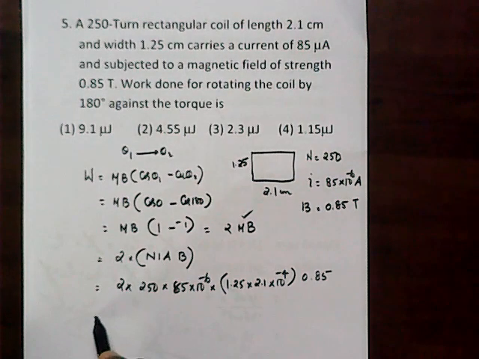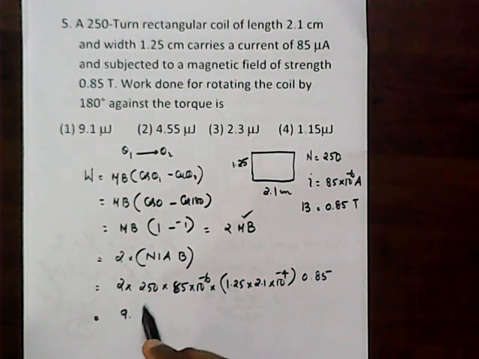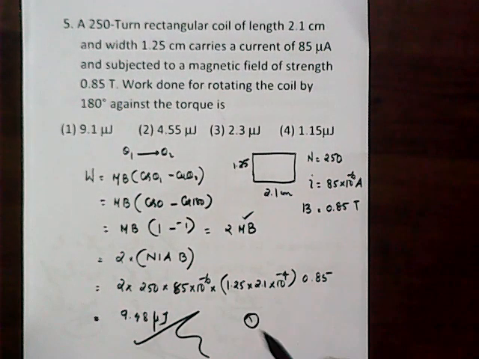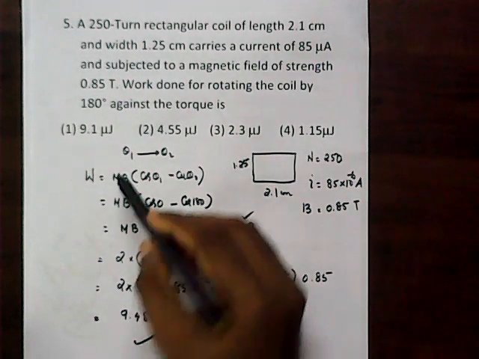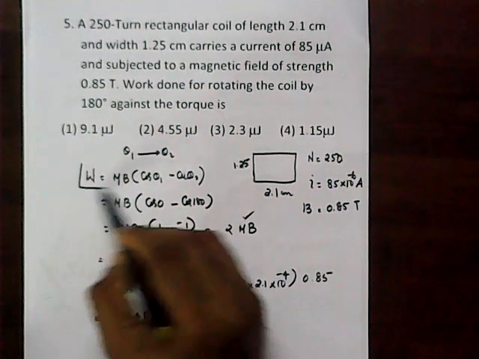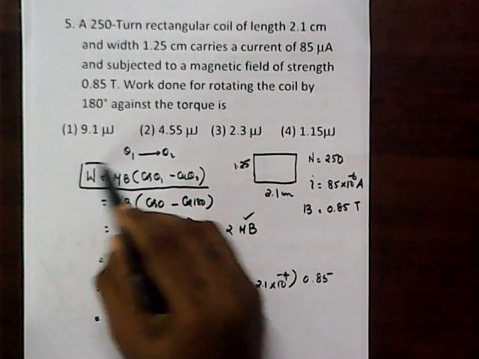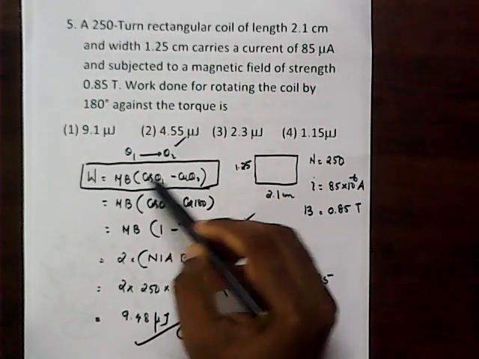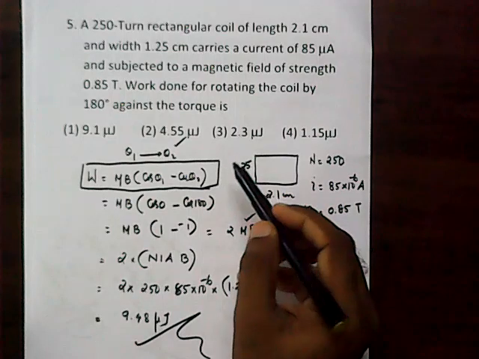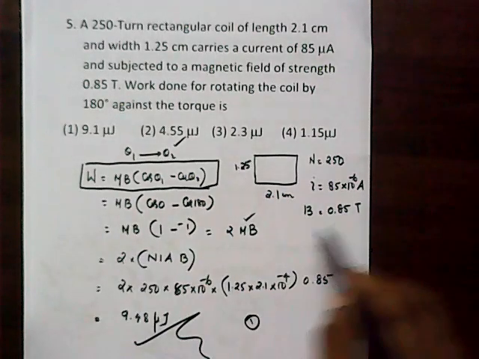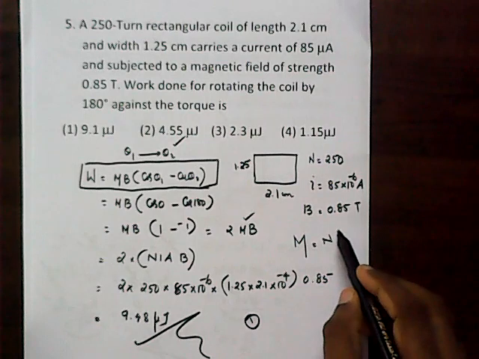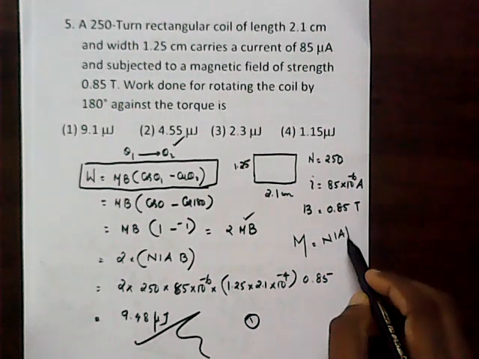So on solving, you get the answer roughly 9.48 microjoule. So approximately you can take the answer as 1. So you have to use two important concepts here. In order to tilt from an angle theta 1 to theta 2, the work done is mB into cos theta 1 minus cos theta 2. And the second one, the very important concept, the magnetic moment for N number of turns becomes NIA.